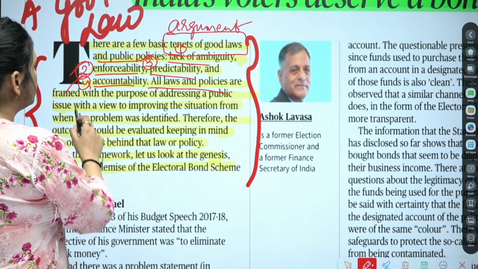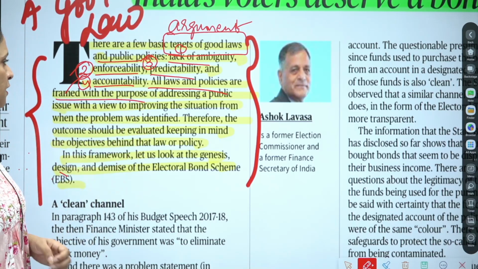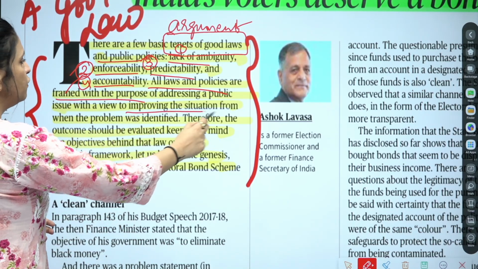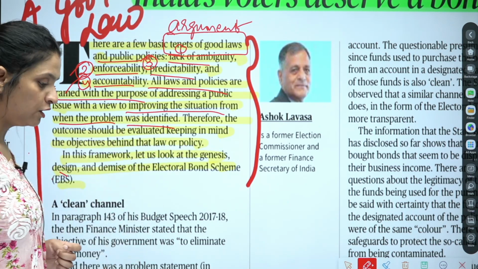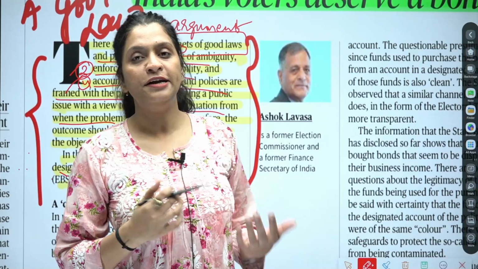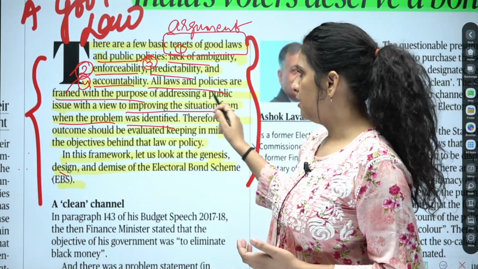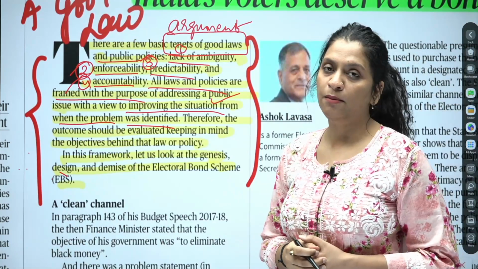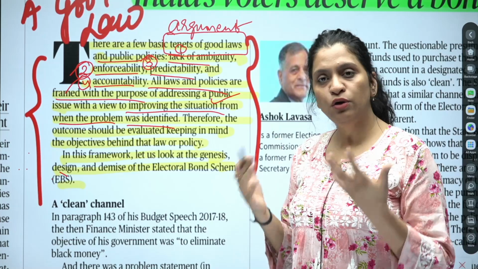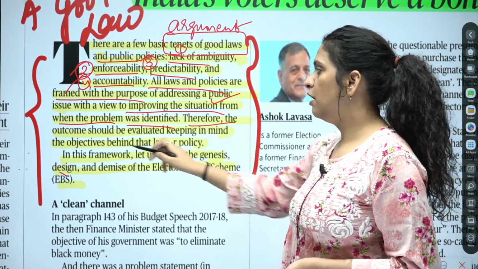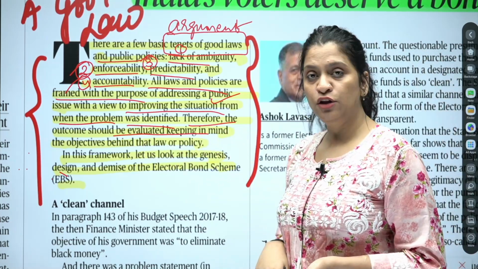All laws and policies are framed with the purpose of addressing a public issue, with a view to improving the situation from when the problem was identified. So what is the object of a law, what is the intent of a law? To make the life of people better, that is, to address the problems or the public issues. This is the intent of a good law, and therefore the outcome should be evaluated keeping in mind the objectives